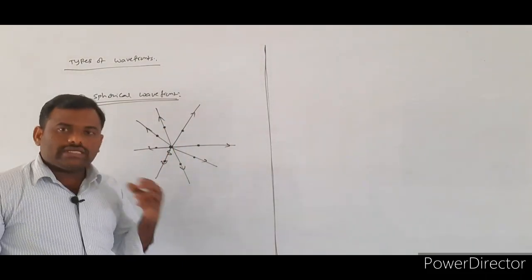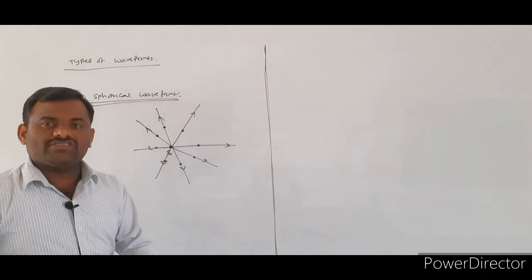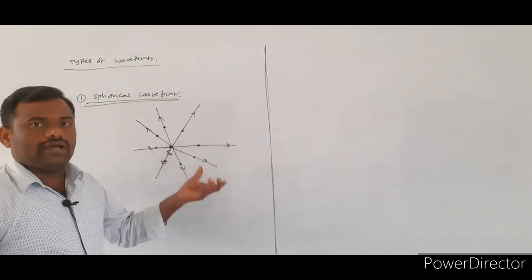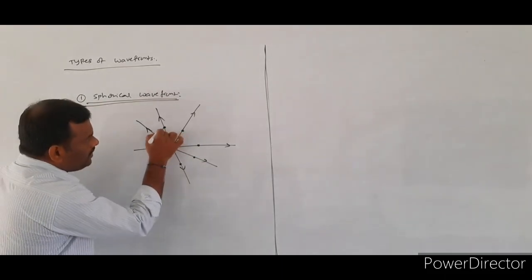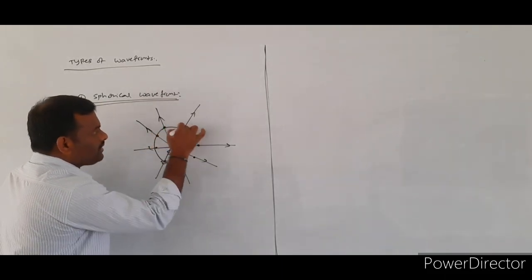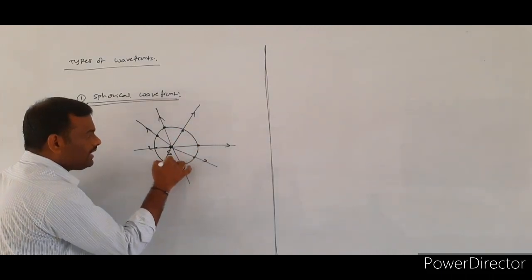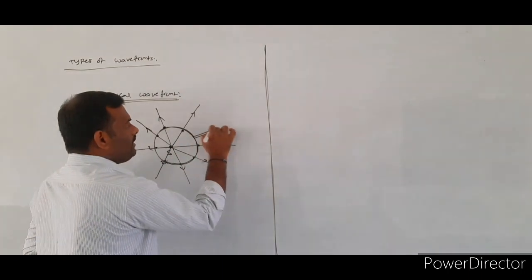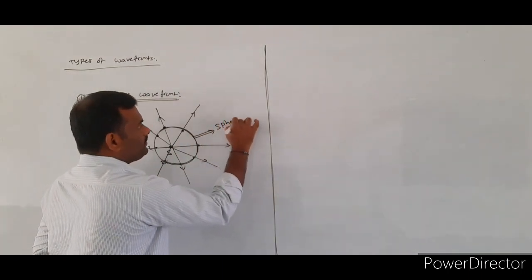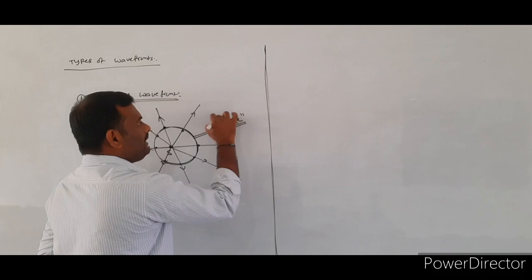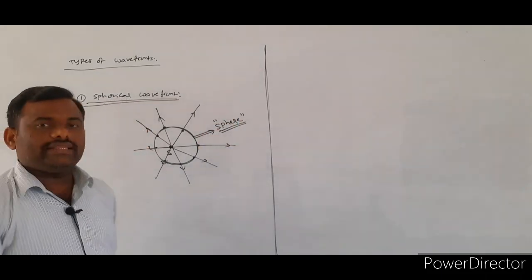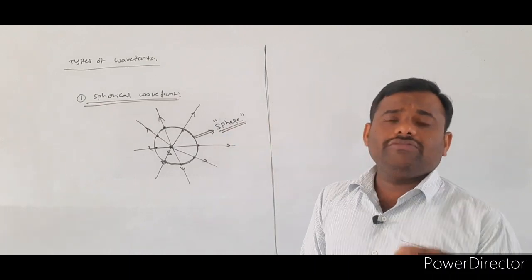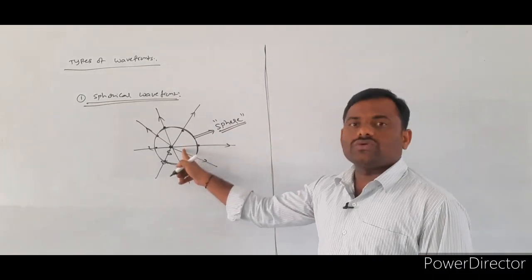Now we have to take the locus of all these points. That means we have to connect all these points with a curve. If you take the locus of all these points, it will give a sphere. So like this you will get a spherical wavefront from the given point source of the light.